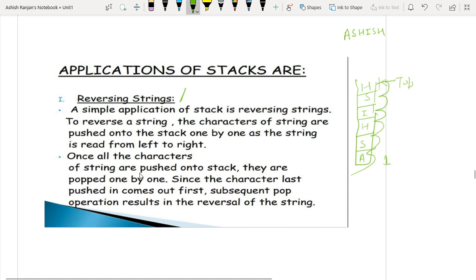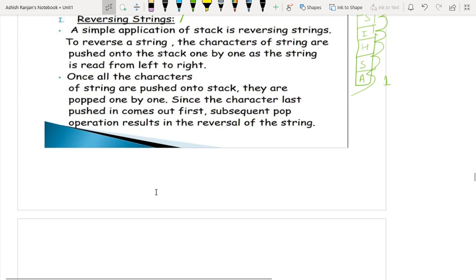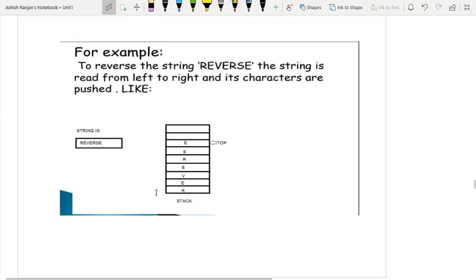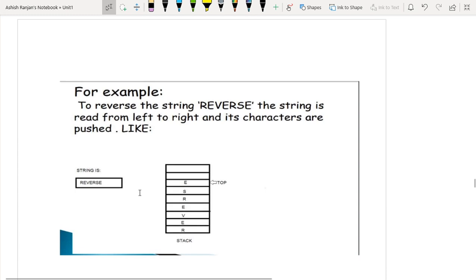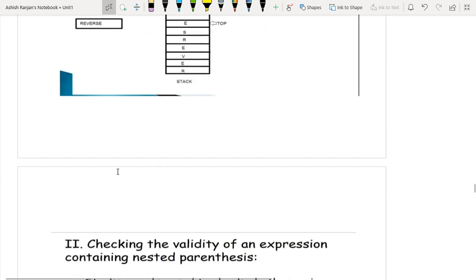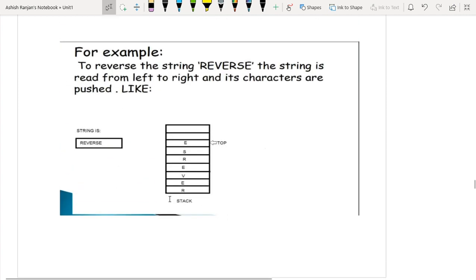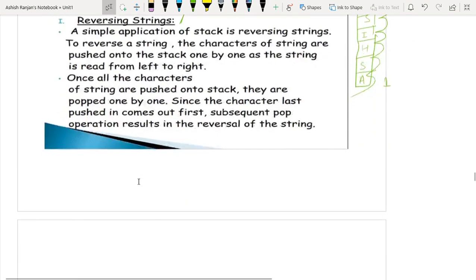Okay. So this is all about reversing the string. For example, to reverse the string, the string is read from left to right, and its characters are pushed like that. Okay. So this is what reversing a string is.